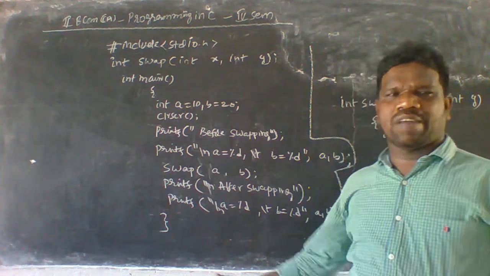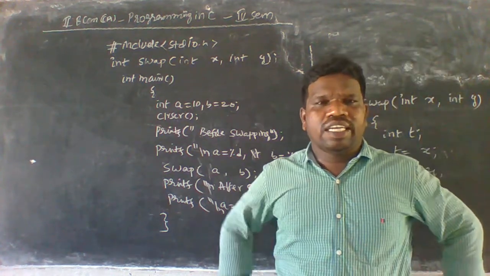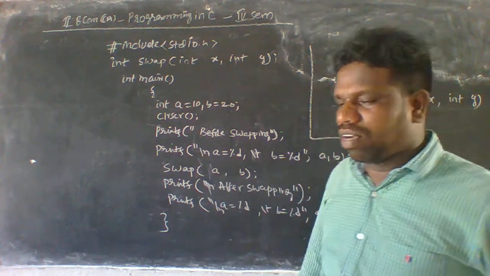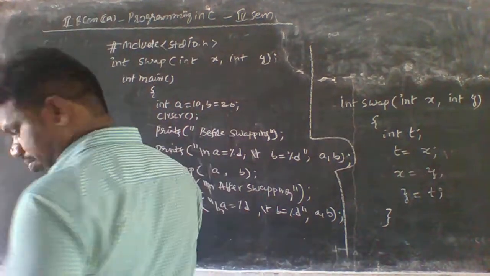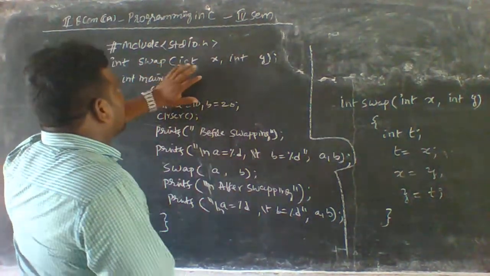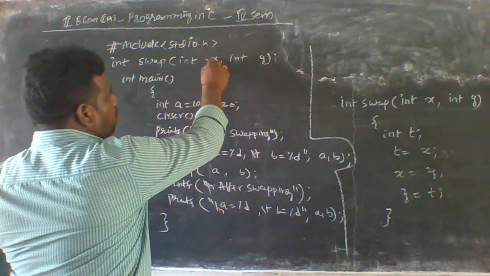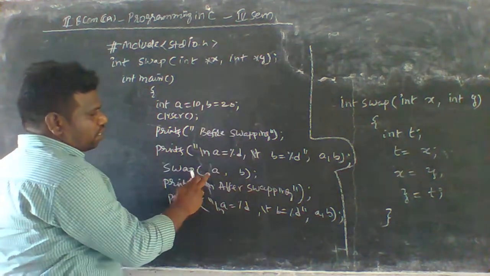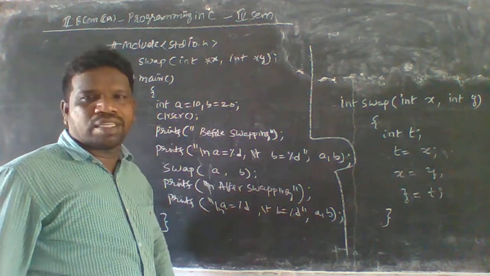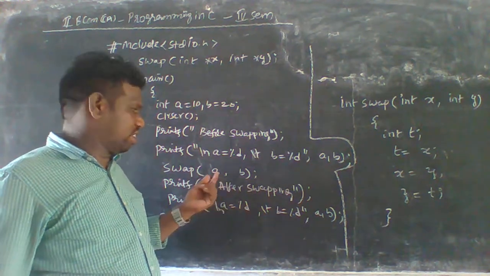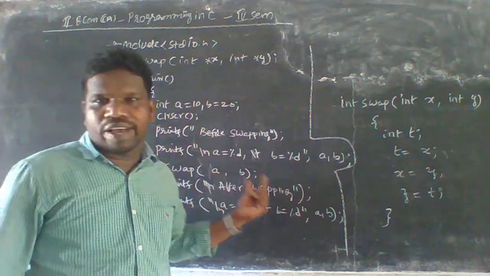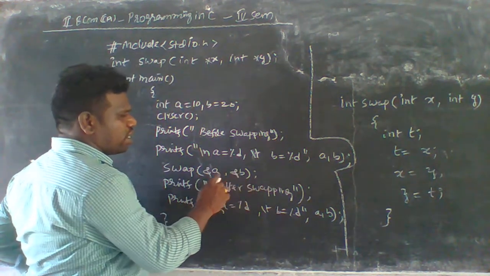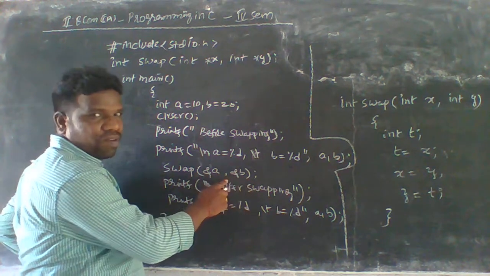Okay, so here I am not depending on any reference indicator, that is the ampersand, I have not used it here. So for this purpose we have to declare in this function, the function can have the pointer value, that's why we have to indicate these pointer values here. And in this section we are sending directly, that means we are calling by value while using a comma b, it is called as values. While we are using the ampersand, the references are passed here. Okay, so that's why we have call by value and call by reference here.